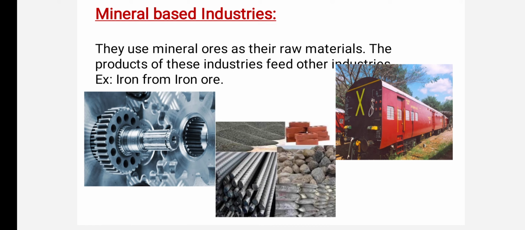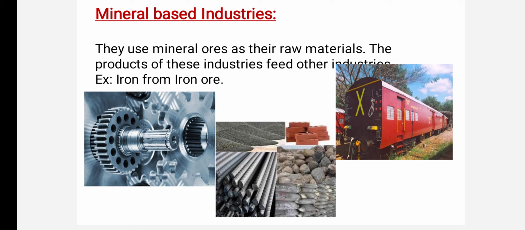Okay. Now, mineral based industries. Mineral based industries are those industries that use mineral ores as their raw materials. It means iron ore, bauxite, copper ore, likewise. The products of these industries feed the other industries. For example, once they smelt the iron ore, you will get iron.